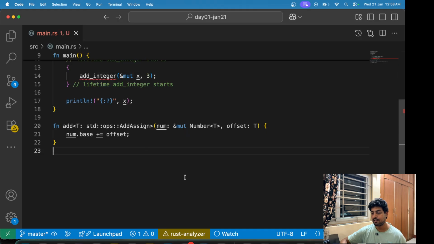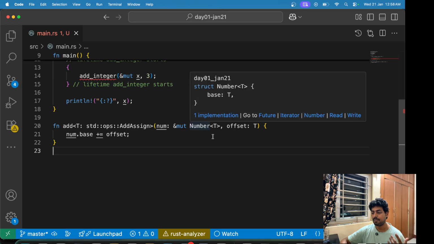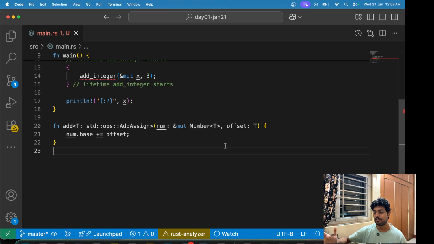And what does this add function take? It takes a number of type T as well as some offset which is of type T, and it simply adds the offset. So to have this plus-equal implemented for any type T, we need to have this trait implemented. This is the composability thing that I was talking about. This add is a generic function in itself which takes in a type T, and it works as long as the type T itself implements the AddAssign operator.